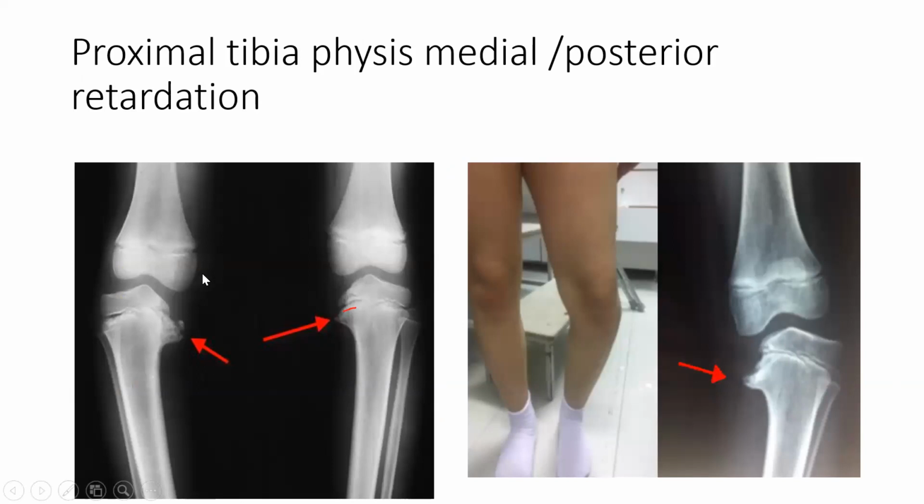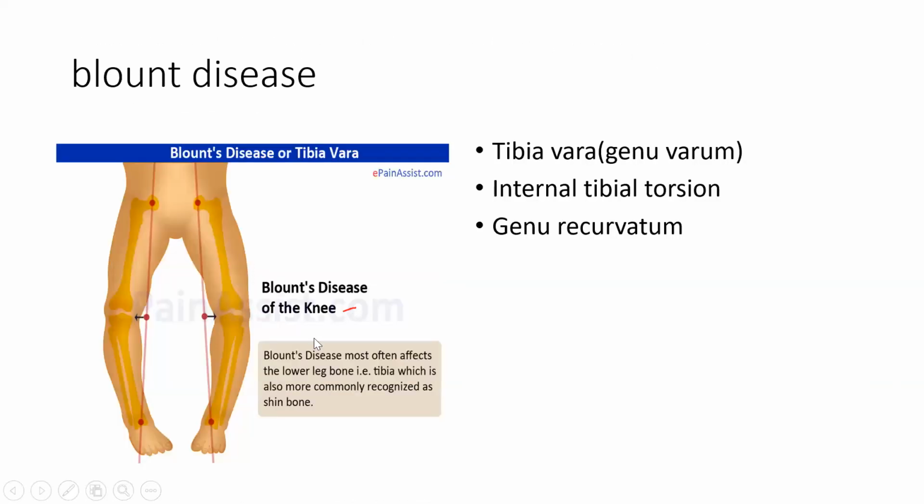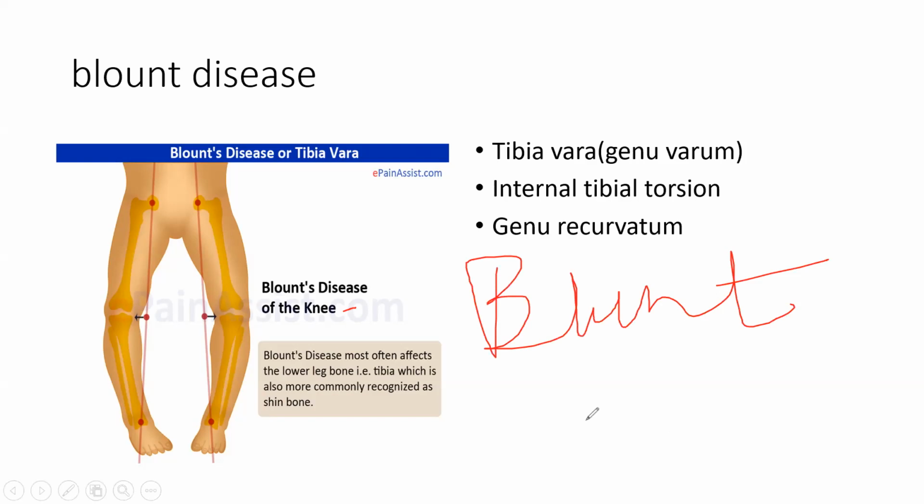I will have to make a mnemonic. We can use it like this: blunt TV. You can remember the blunt and TV, tibia vera.